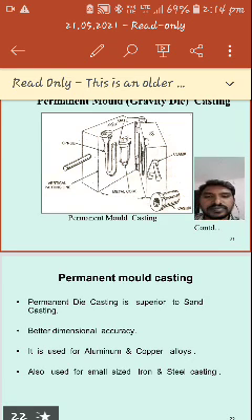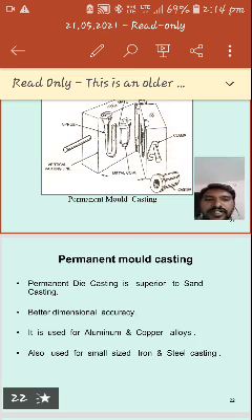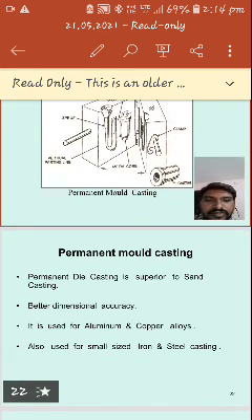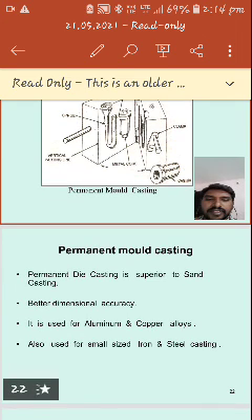Permanent die casting is superior to sand casting. We can get better dimensional accuracy. It is used for aluminum and copper alloys.